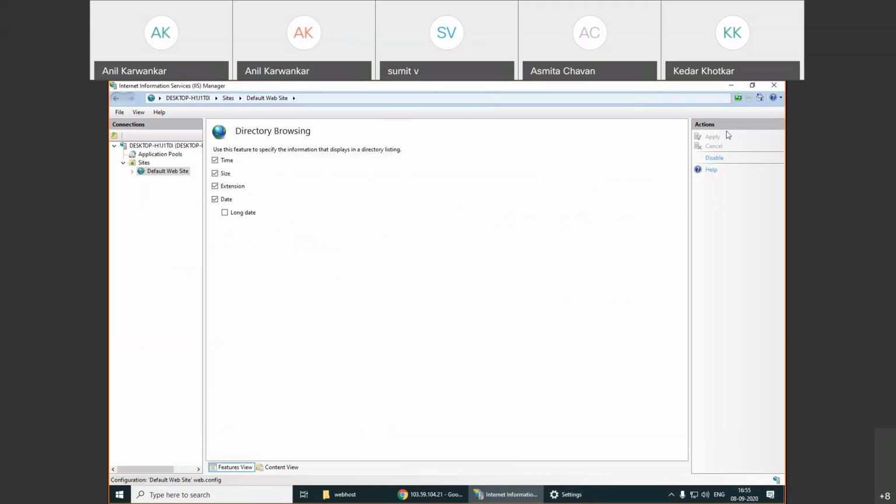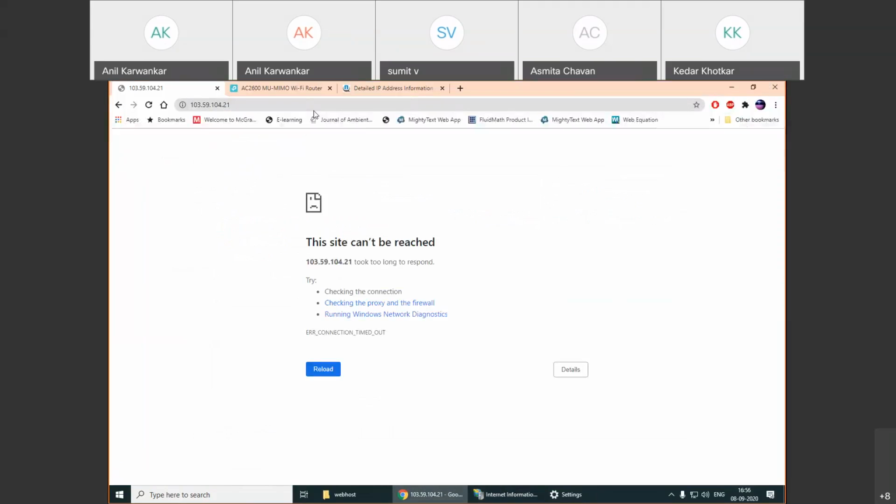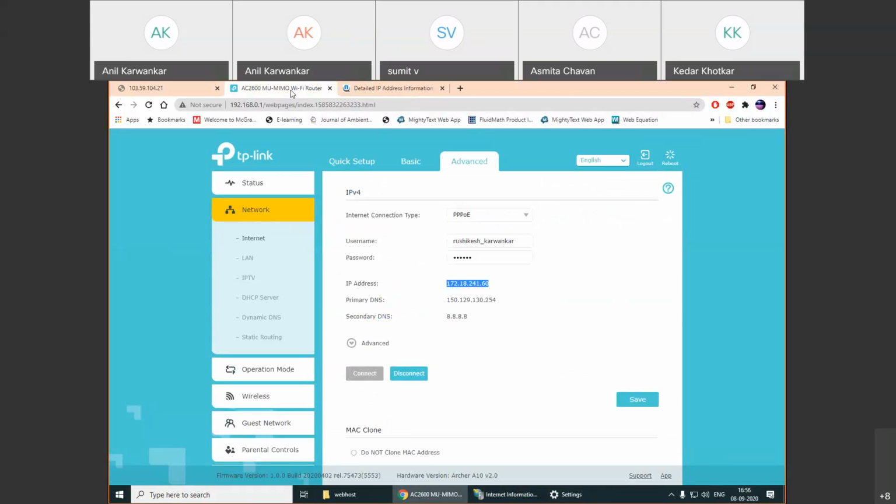So next week I will show you this translation. From your side, you will provide the IP address and you will be redirected to my terminal. At present, it's not at all possible. It's not at all supported by my service provider.